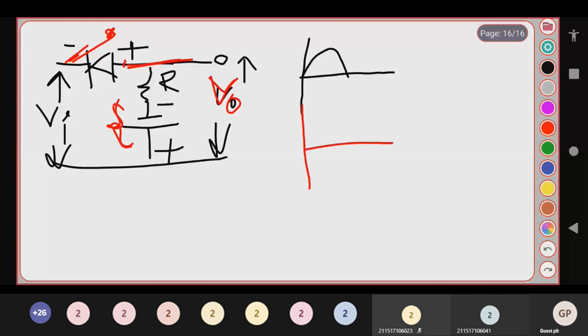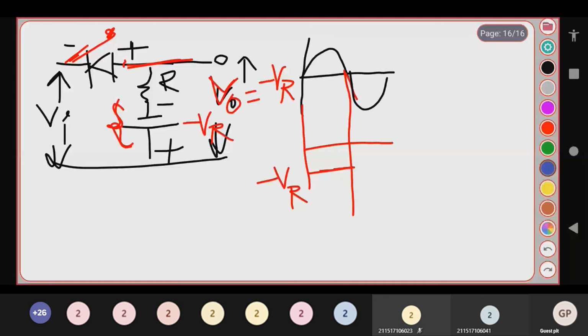So for the output graph, for this waveform, I am getting a voltage of minus VR. So the output voltage is equal to minus VR. Then for the next cycle, the negative cycle, let me use another color pen. If I give a negative cycle over here, the diode acts as a closed switch. So you will be getting the output. This is your output.